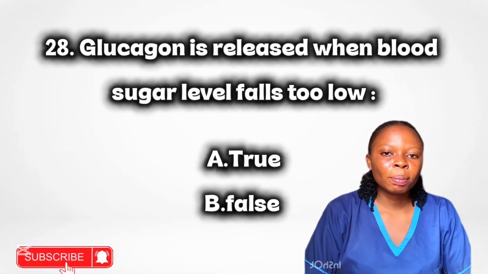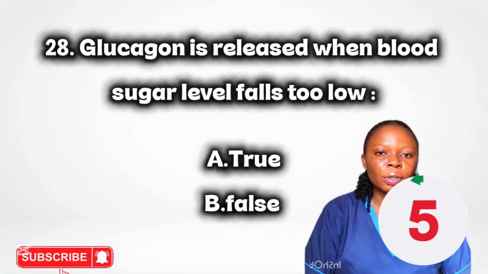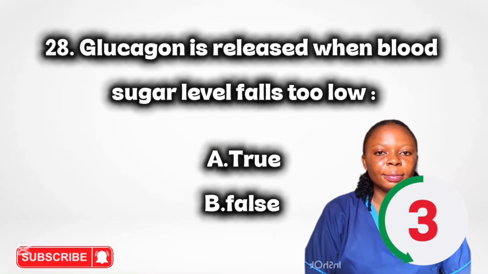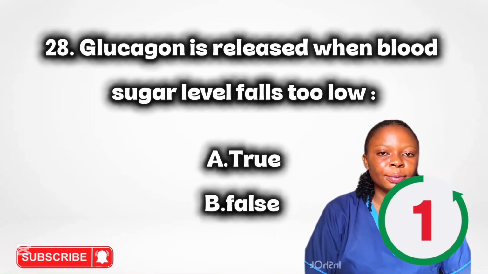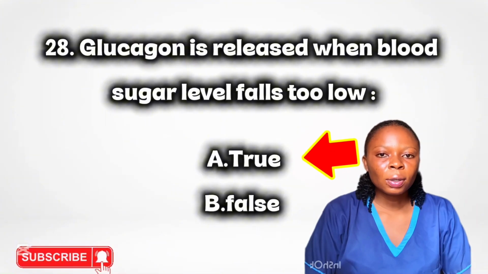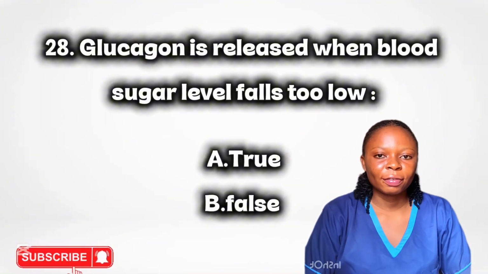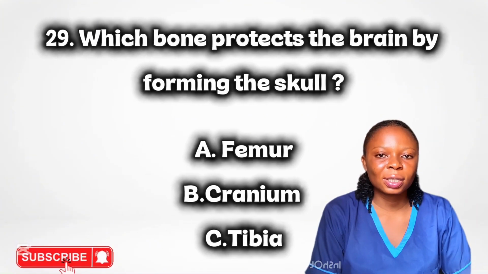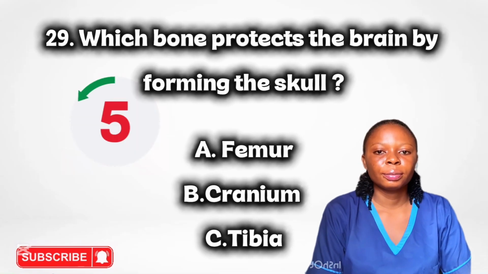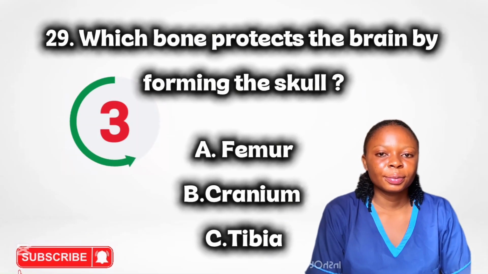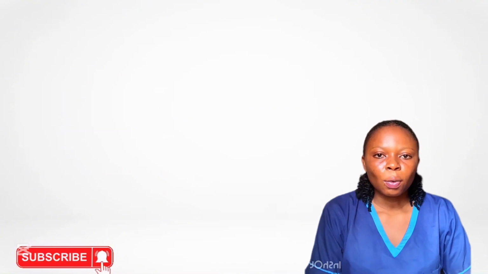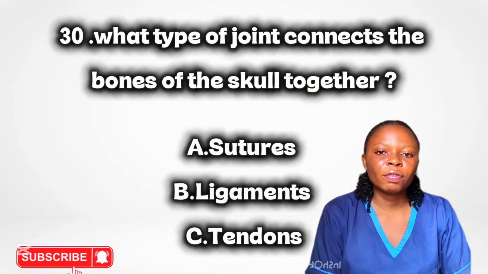Glucagon is released when blood sugar level falls too low. True or false? True. Glucagon raises blood glucose levels. Which bone protects the brain by forming the skull? Cranium. What type of joint connects the bones of the skull together?